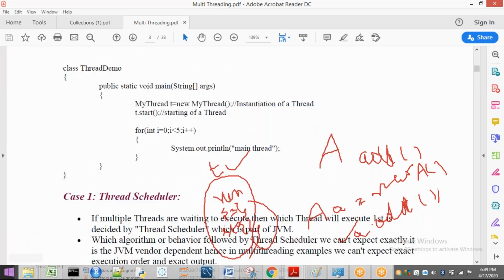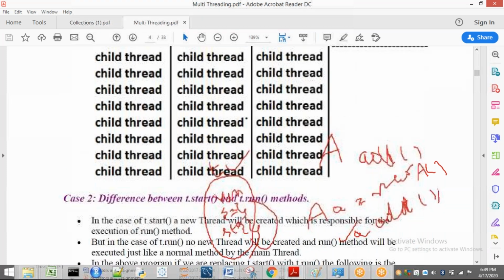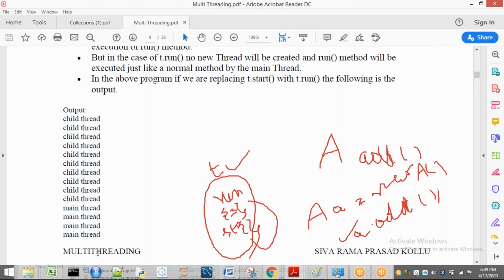Again it will come back to this point. Now again it will execute what? The main thread. That means if I call t.run in the place of t.start, then what happens? You are going to get output where first all 10 child threads are printed, and after that 5 main threads. This is the difference between t.start and t.run.